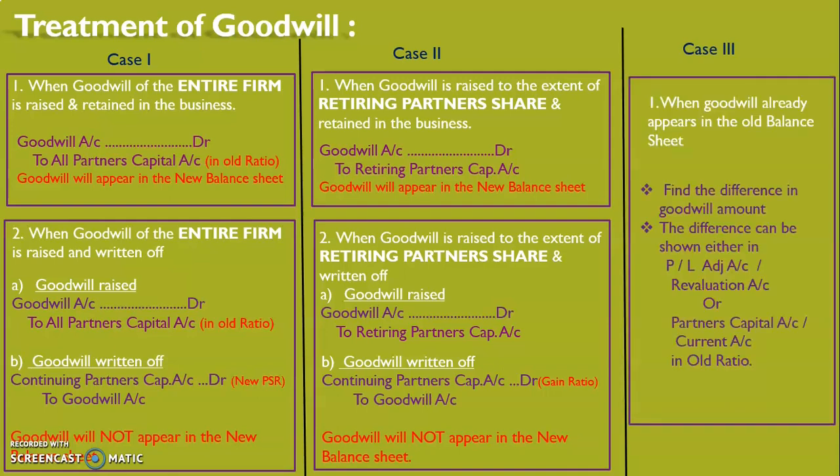Case 3. When goodwill already appears in the old balance sheet and we have to revalue goodwill. So first we find out the difference in the goodwill amount, and this difference is shown either in profit and loss adjustment account, that is the revaluation account, or partners' capital accounts or current accounts in old ratio.